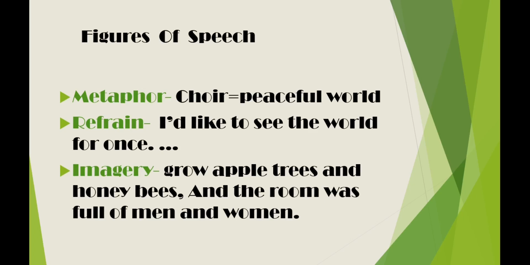Remember that line that was repeated, right? And even that line, last night I had the strangest dream. So these are the lines repeated by the poet to put emphasis on his desire to have a peaceful world, right? So this is an example for refrain.